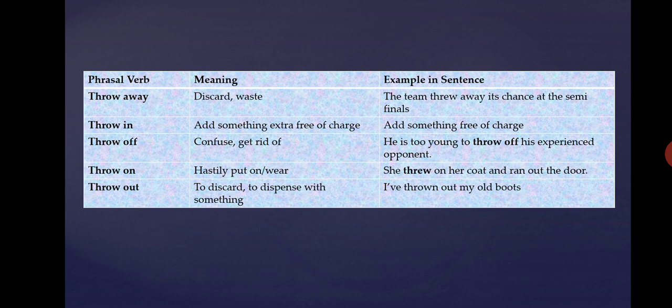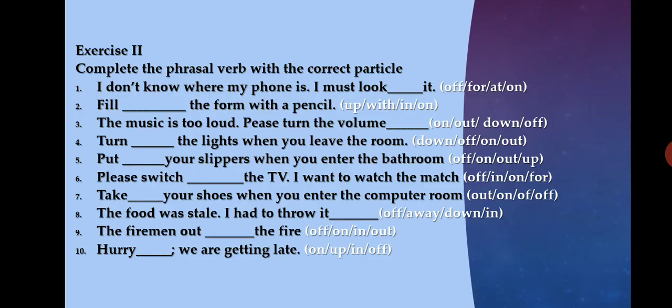You just throw your shawl onto your body and then you walk, that kind of thing. You don't have time to put on. Put on means you are taking time and wearing something. Here you are just throwing something on you. She threw on her coat and ran out the door. Throw out means again it is to discard, to dispense with something. I have thrown out my old boots.